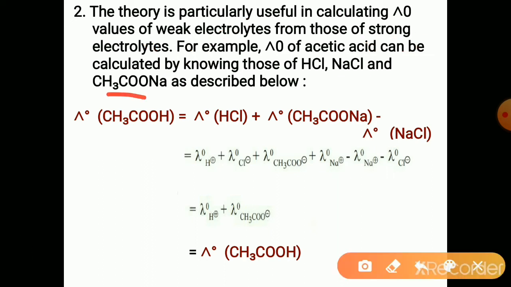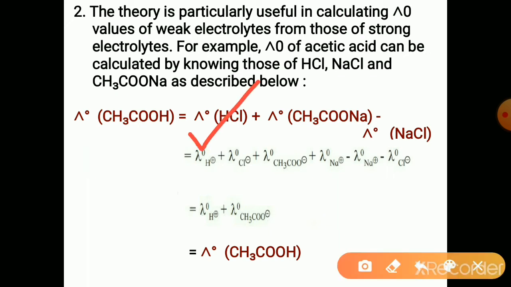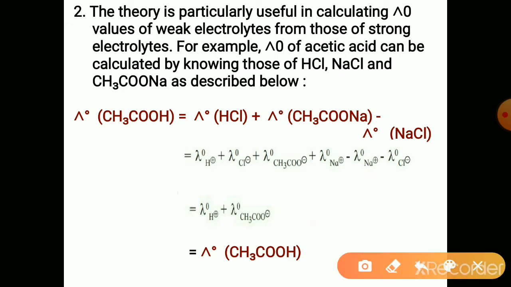Here, suppose this is the lambda naught of acetic acid we want to determine. Acetic acid is a weak electrolyte, and if we know the lambda naught of HCl, which is a strong electrolyte, the lambda naught of sodium acetate, a strong electrolyte, and the lambda naught of NaCl, also a strong electrolyte, these can be determined graphically. From the strong electrolyte lambda naught values, we can determine the lambda naught of the weak electrolyte using Kohlrausch's law.